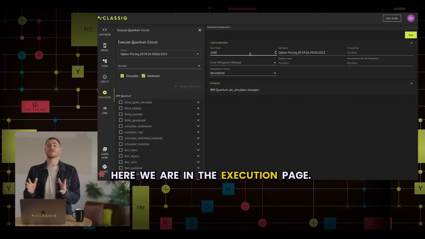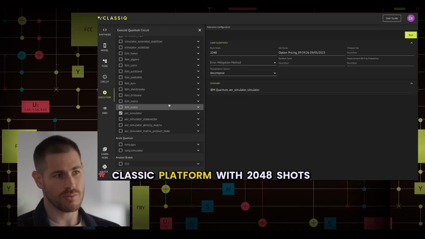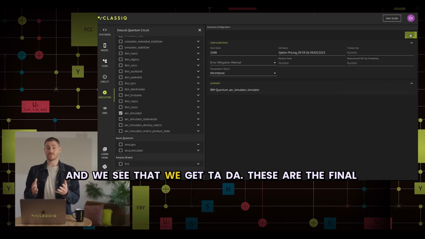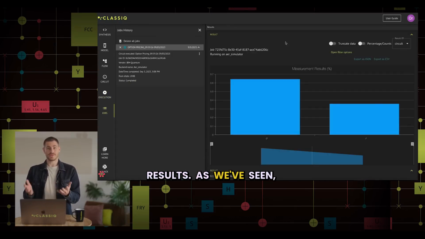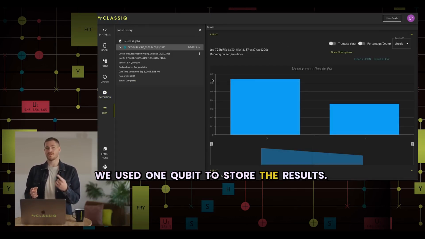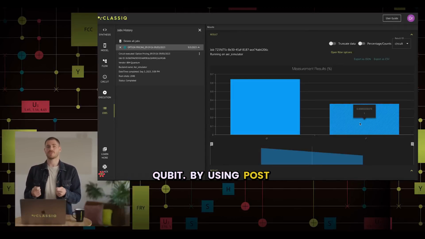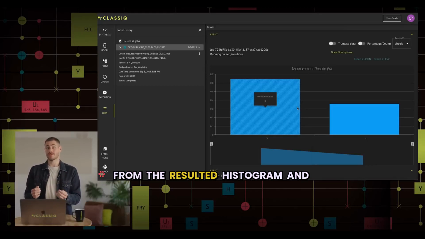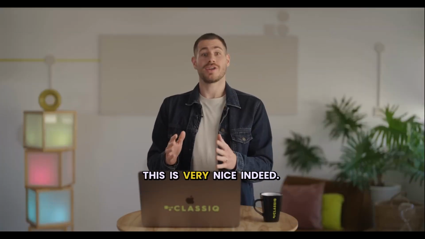Here we are in the execution page. We will use the IBM Aer simulator within the Classiq platform with 2048 shots. And we see that we get, ta-da! These are the final results. As we've seen, we used 1 qubit to store the results, so we get here a histogram of only 1 qubit. By using post-processing techniques, Classiq estimates the average option price from the resulting histogram, and we can see it here. This is very nice indeed.